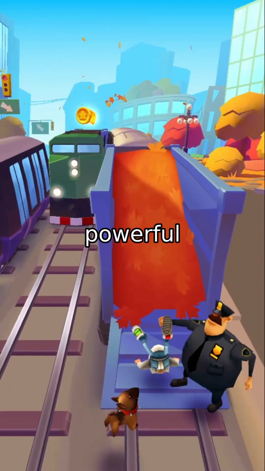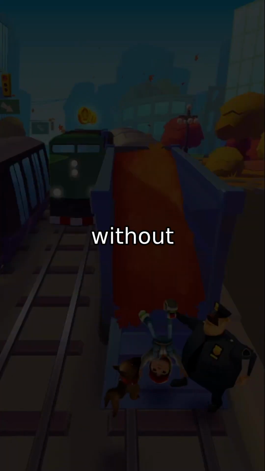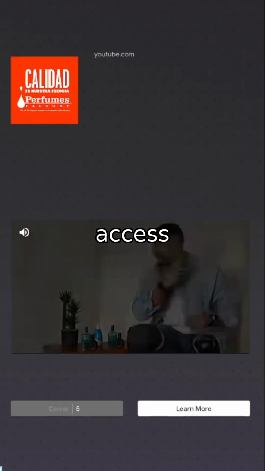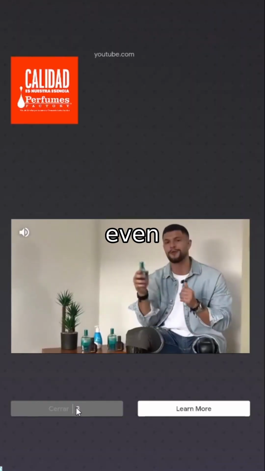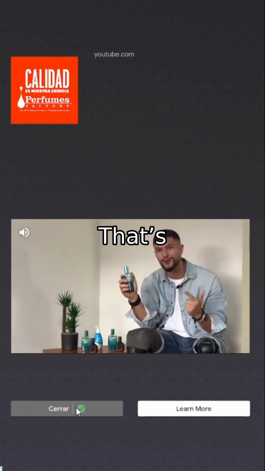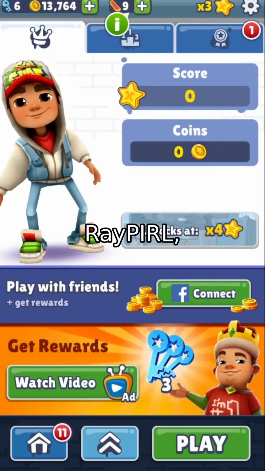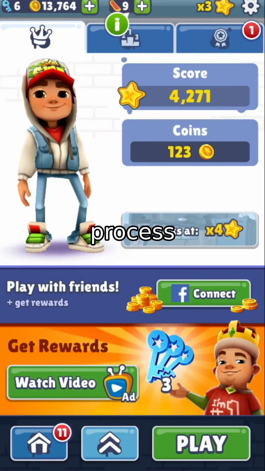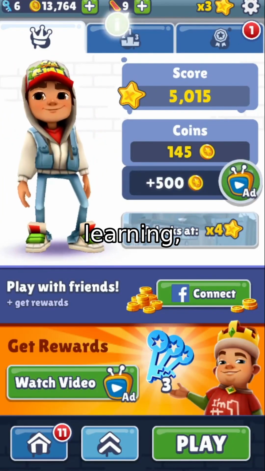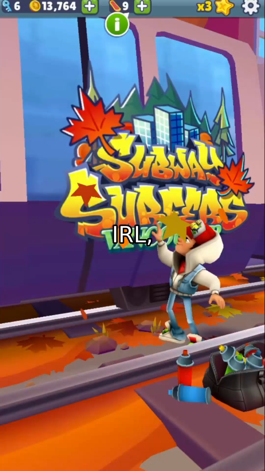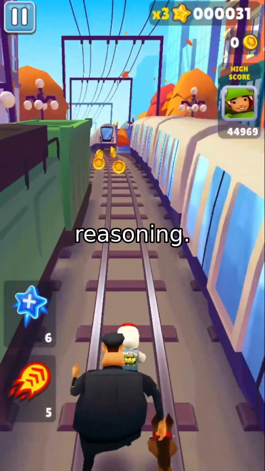So what if we could learn a powerful PRM without relying on human labels, without running MCTS, without assuming access to the expert's reward function, or even the expert policy itself? That's exactly what we introduce in our work, rePIRL, a novel framework that learns process reward models using inverse reinforcement learning, inspired by classical IRL, but adapted for the unique challenges of LLM reasoning.